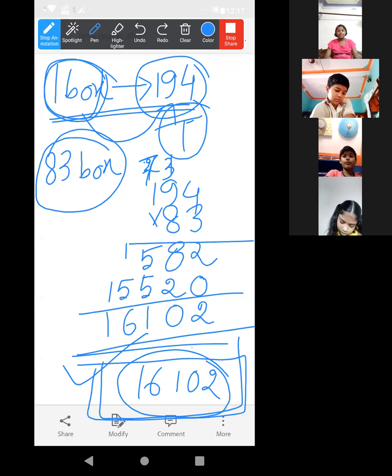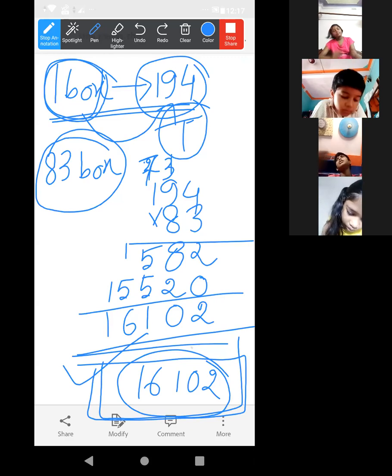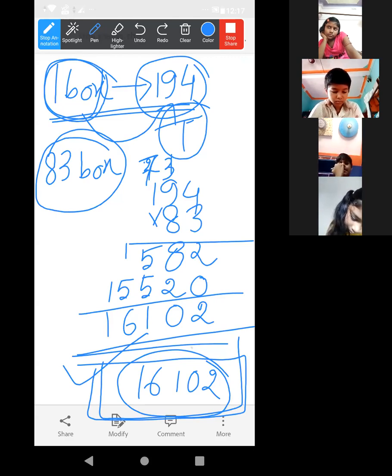Okay, now let me explain number F. At first, let me read. In a theater, there are 148 seats. A theater or movie where you want to see the movie. At present we know the name is cinema hall, right? Many years ago, it was known as theater. In a theater, there are 148 seats.